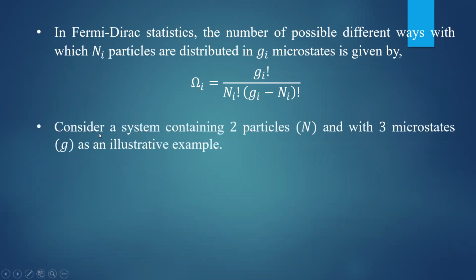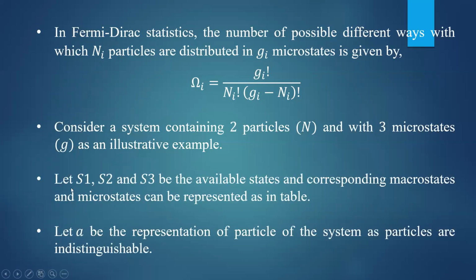Take a simple example. Consider a system containing two particles and three microstates as an illustrative example to check the validity of the formula. This gives you the number of ways in which the particles are distributed in different states. Let us take n equal to 2 and G equal to 3. Let S1, S2, S3 be the three different states, and A be the representation of the particle. Two particles are represented as A and A. You have to restrict the number of particles in the given state. Only one particle is allowed.